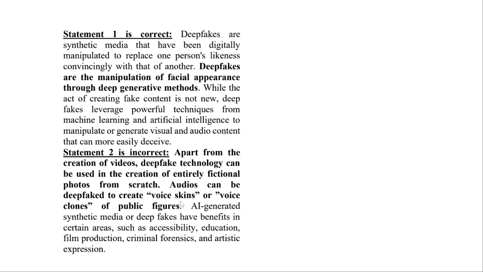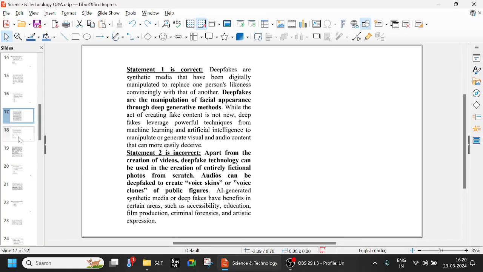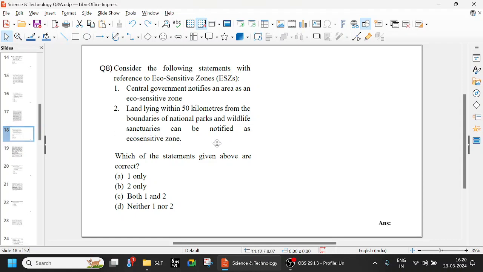Try to remember this point. Even the voice can be cloned. Photos can be done, videos can be done, even audio clips can be done. AI-generated synthetic media or deepfakes have benefits in certain areas such as accessibility, education, films, criminal forensics, etc. But if it is not used properly, it will create a problem for everyone.